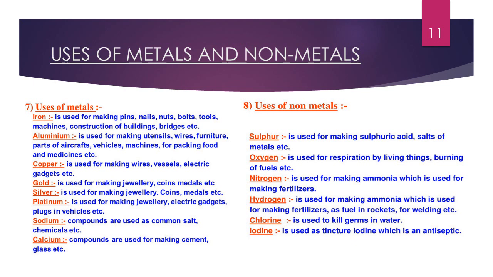Oxygen is used for respiration by living organisms and burning fuels, etc. Nitrogen is used for making ammonia, which is used for making fertilizers. Hydrogen is also used for making ammonia, and as a fuel in rockets. Chlorine is used for killing germs in water. Iodine is used as a tincture, an antiseptic.